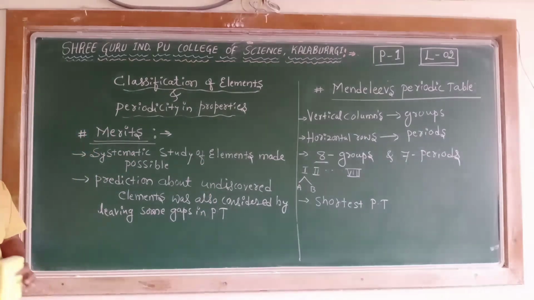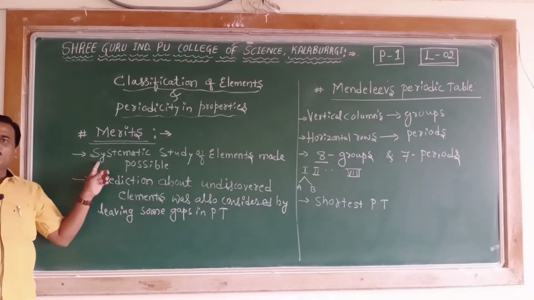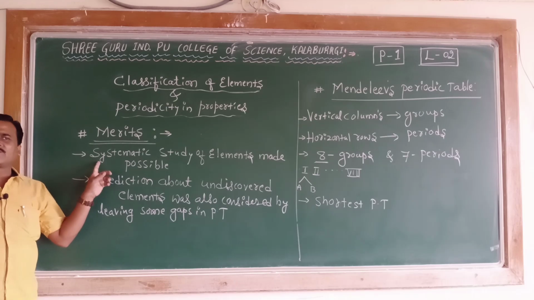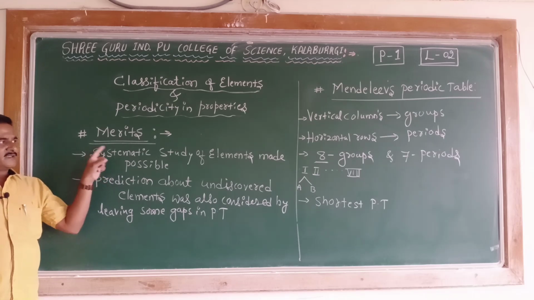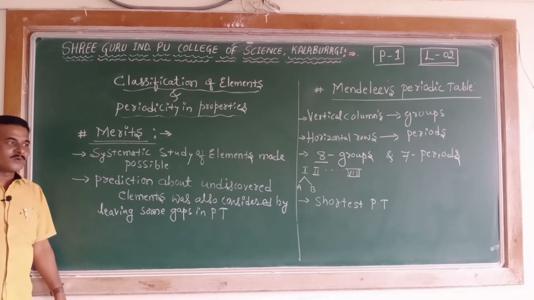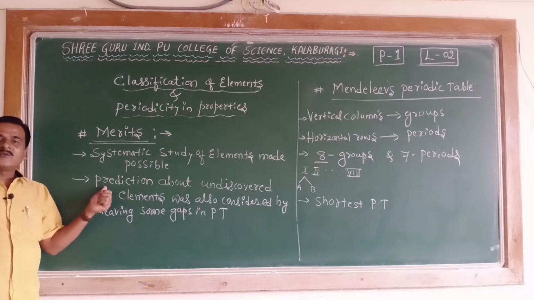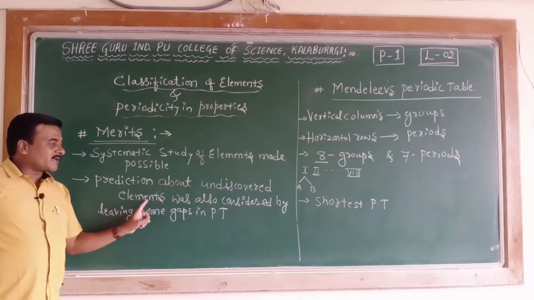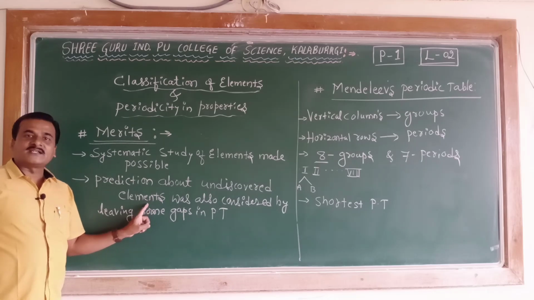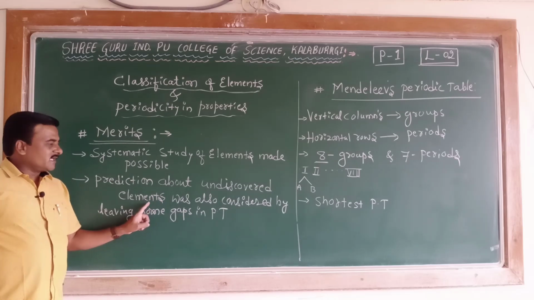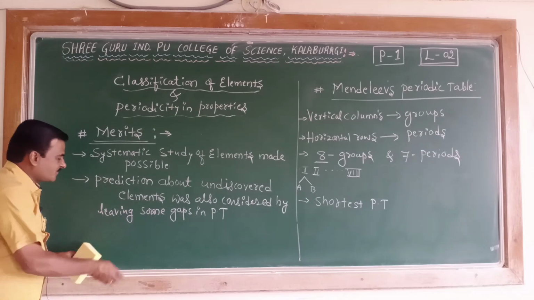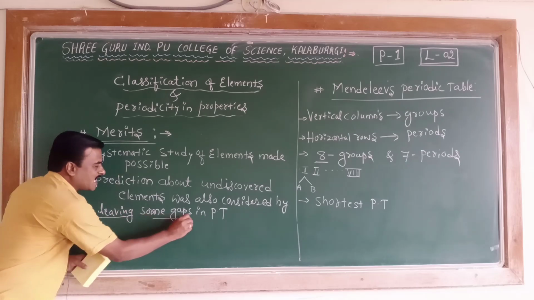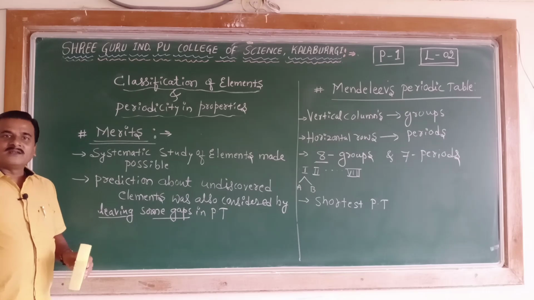This is also very, very important. As the first point, systematic study of elements was made possible by this table. The second one was very, very important. Mendeleev also predicted at that time the existence of undiscovered elements, as a result of which he left some gaps in the periodic table.